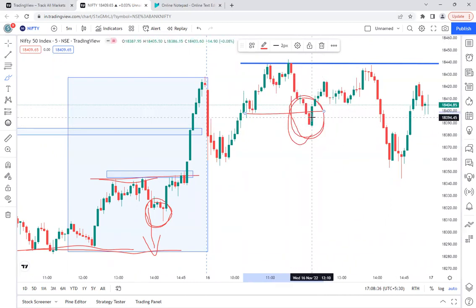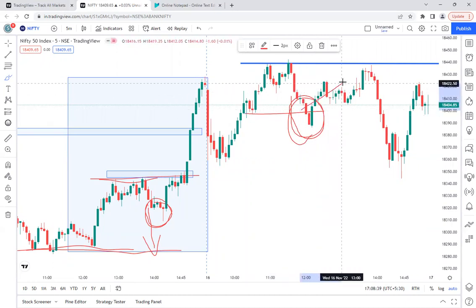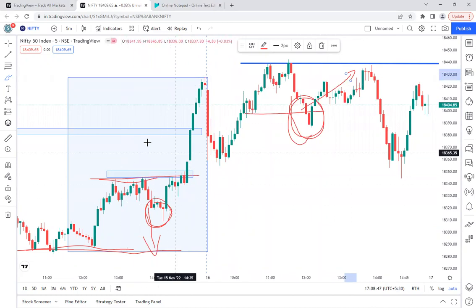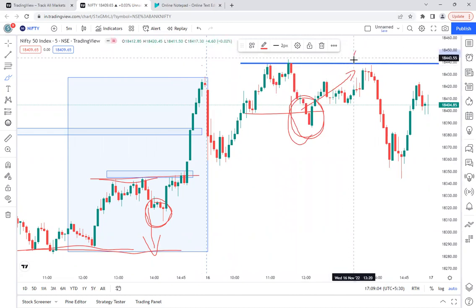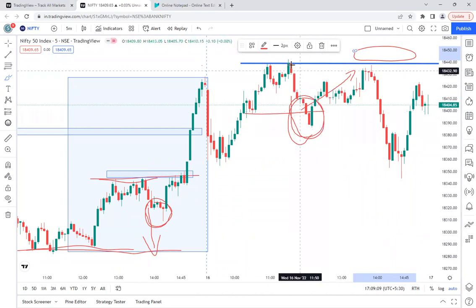After giving that signal, they started moving up. So what will be the point here? Those who have not taken the selling position here will be expecting it is trying to make the same pattern today also. There is a selling here, and again it is trying to go up. So if not this much move, at least it will go above this level, at least come up to this zone to kill these sellers, because these sellers would be keeping the stop loss at this high, the high that it made at that point of time.